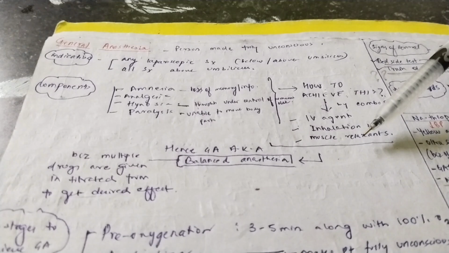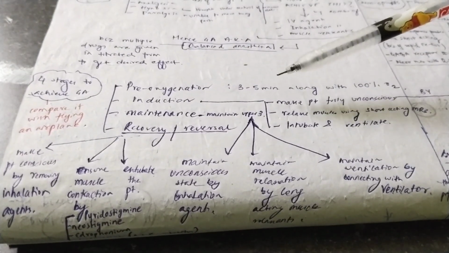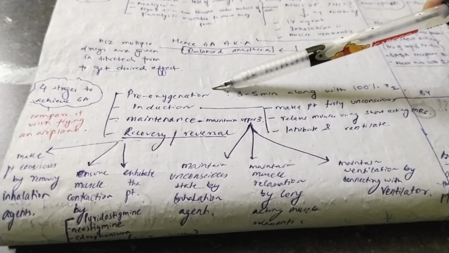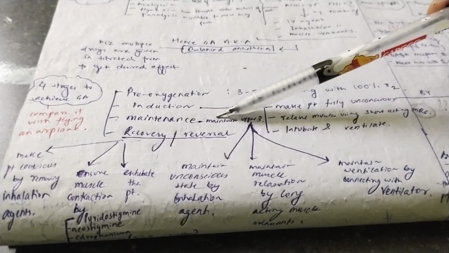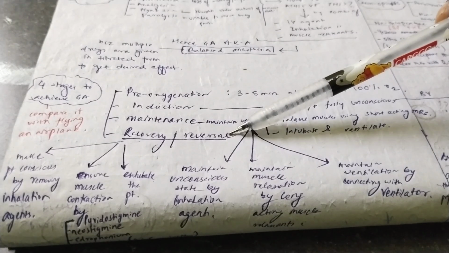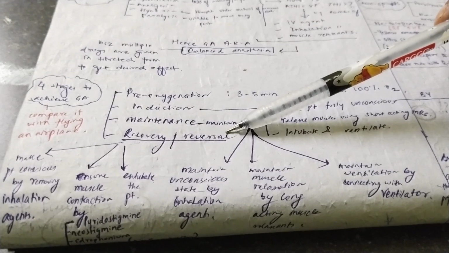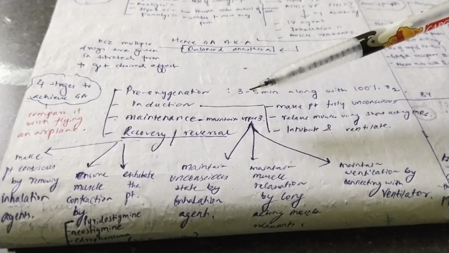Now we will study the stages of achieving general anesthesia. There are four stages of general anesthesia. One is the pre-oxygenation stage, second is the induction stage, third is the maintenance stage, and fourth is the recovery or the reversal stage. Now compare this with the flight of an aeroplane. First, the aeroplane prepares for the flight. Second, it runs on the ground for a long time, which we call the run stage. Then there is the take off stage. After that, the aeroplane stays in flight mode in the air. And at last, the landing stage.